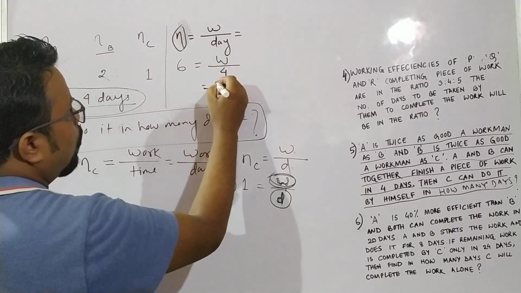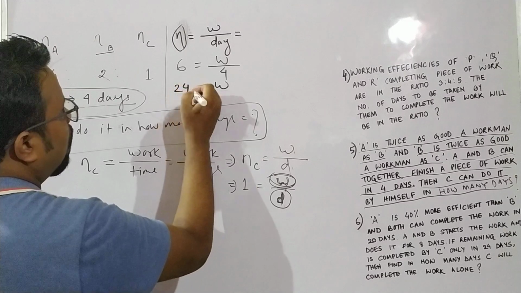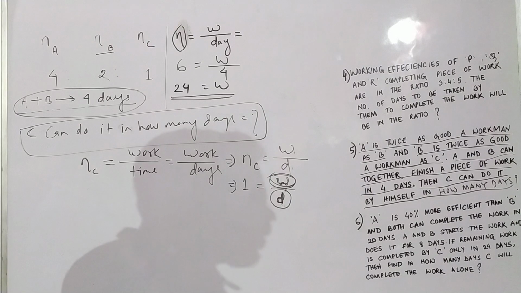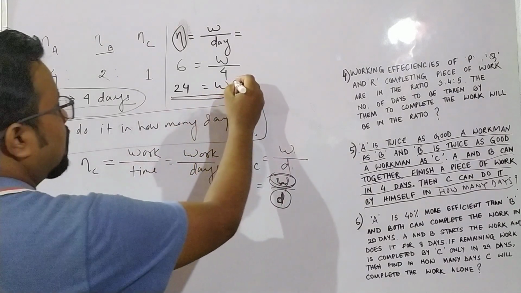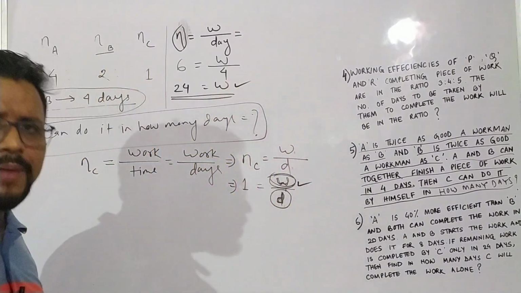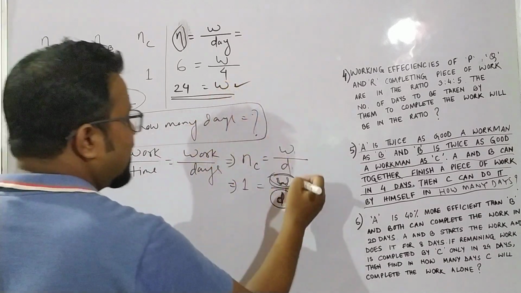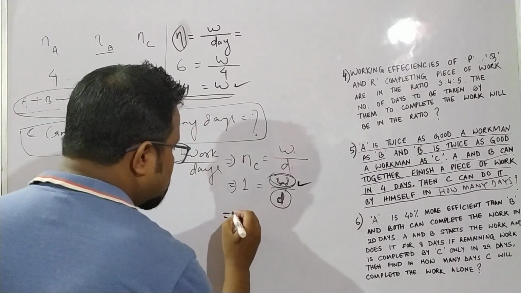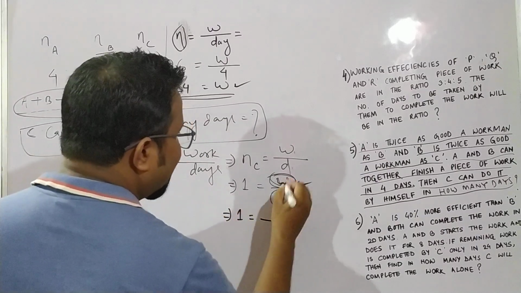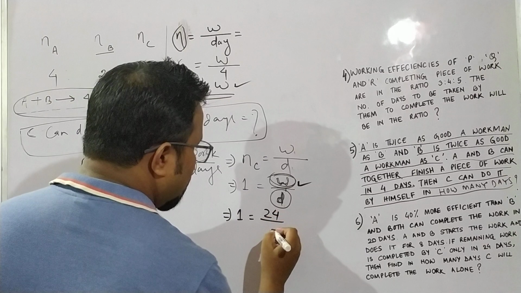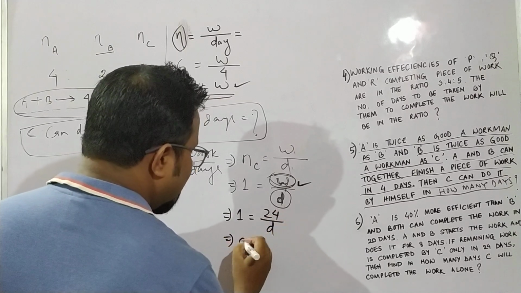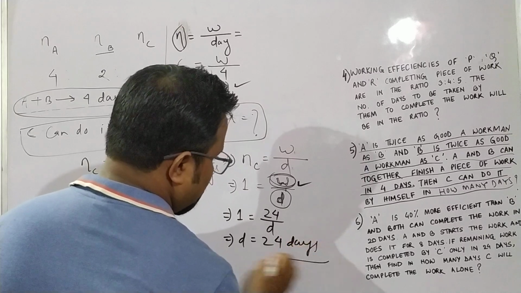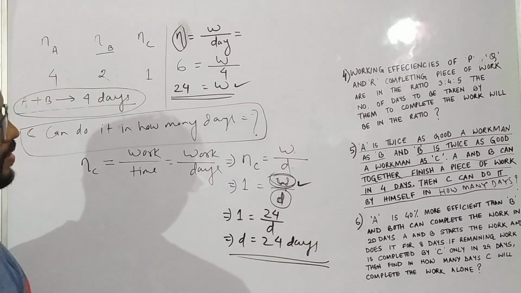So what will the work be? Work will be equal to 24. 24 will be the work. This work and this work are the same, because the same work is being done. If it is the same work, then can we do it like this? 1 will be equal to work, which is 24 units, by D. So from here D is equal to 24 days. Very simple, 24 days.